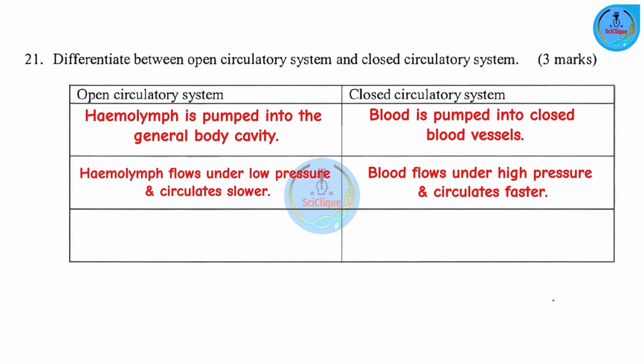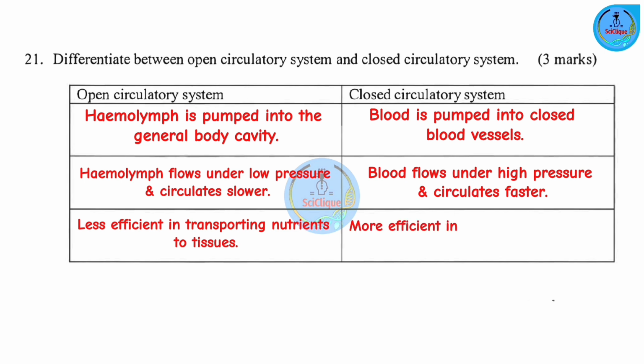Last one, in the open circulatory system, it's less efficient in transporting nutrients to the tissues. Now, in the closed circulatory system, it's more efficient at supplying oxygen and nutrients to the tissues. I want you to note this.